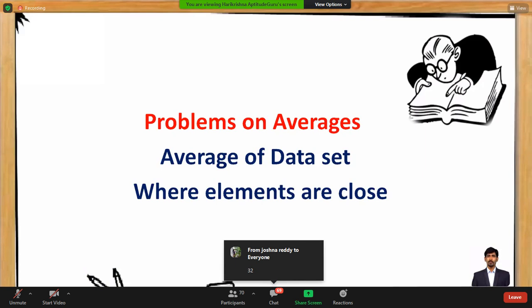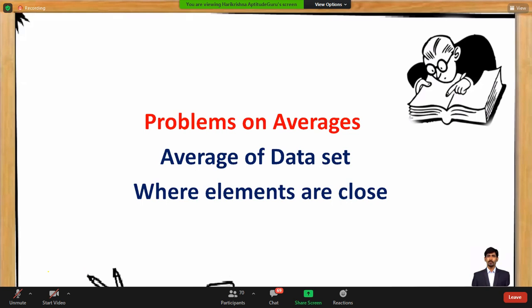Look at the next question, like problems of averages where the elements are very close. In the previous discussion, we were finding questions related to averages where the data set is a consecutive data set. Consecutive data set means the data set is going to follow a pattern.